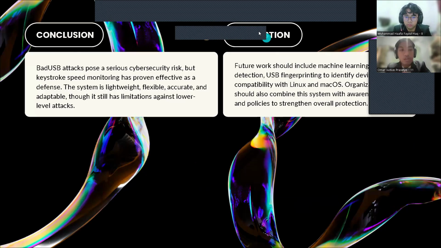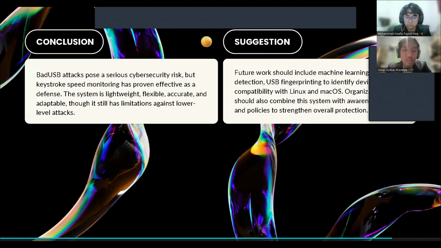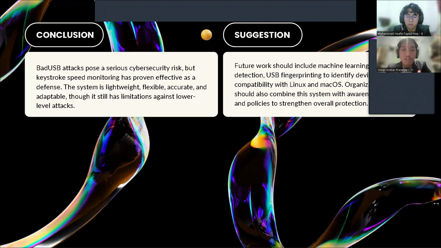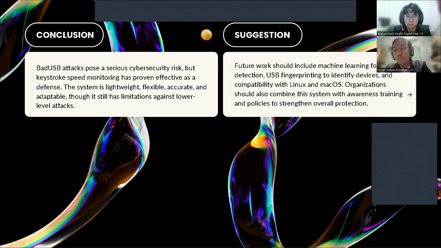So the conclusion: bad USB attacks are a serious risk, but our system shows that keystroke speed monitoring is an effective defense. It is lightweight, accurate, and flexible, although it still has limitations against deeper attacks like BIOS or firmware.